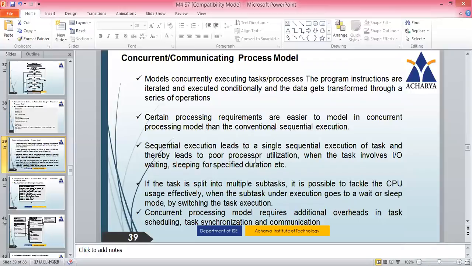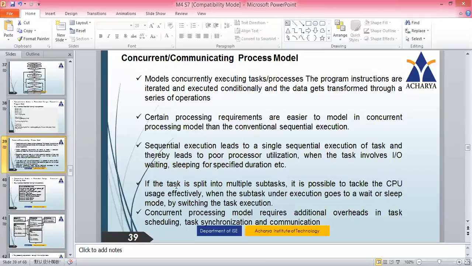Why? Because many times a task may involve IO waiting. If there are 2-3 tasks and we go with sequential execution, task 1 has started and is now waiting for an IO operation. Then task 2 cannot start because it is sequential execution, or if task 1 is in the sleeping state, you will study these things in the OS subject. If task 1 is in sleeping mode waiting for some operation, then task 2 cannot be performed, and the CPU is also waiting. For these scenarios, sequential execution is not suitable because of poor processor utilization.